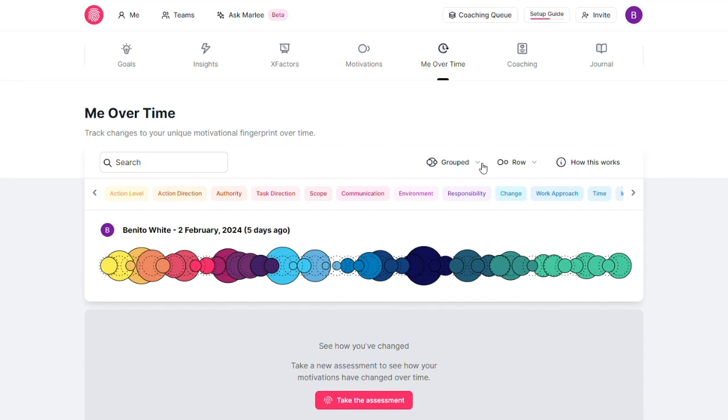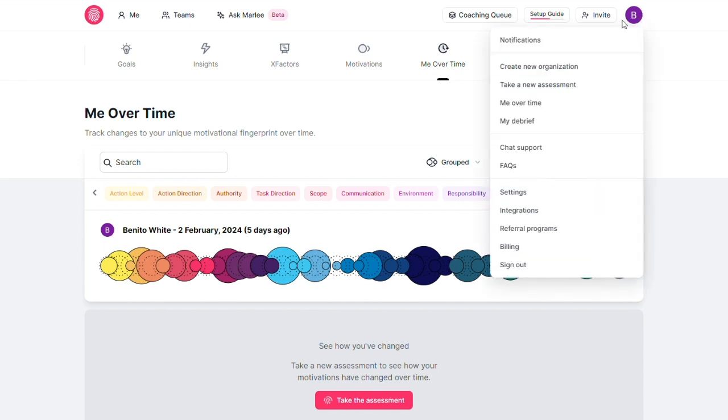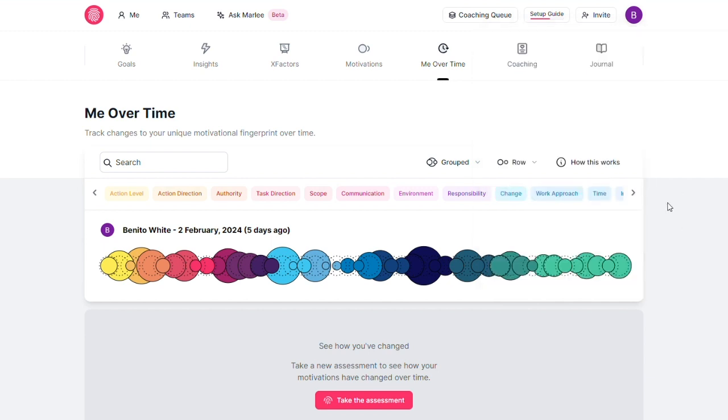We recommend retaking the FRS assessment each year to see how you've grown. If you haven't taken the FRS assessment in a while, just click on Take a New Assessment. Here, you can easily see how your motivations changed over the past year.